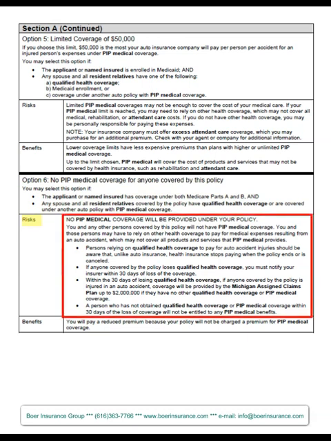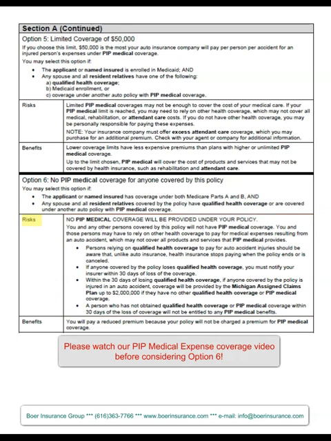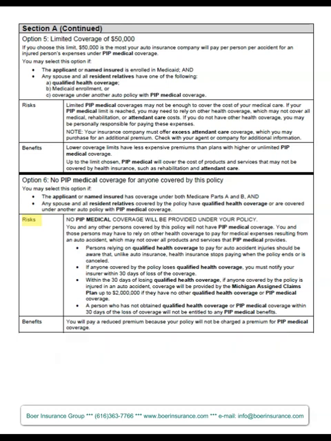There are significant risks associated with using option 6, so I would suggest that before making this decision, you watch our other video to get more details. The benefit of using option 6 is that your auto insurance policy will not have a charge for personal injury protection medical expense coverage.